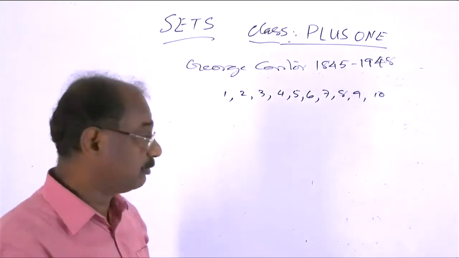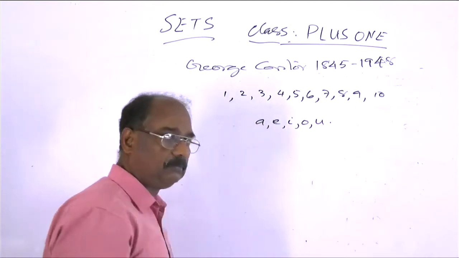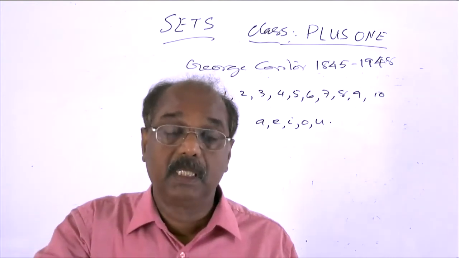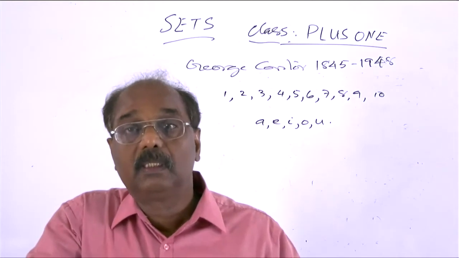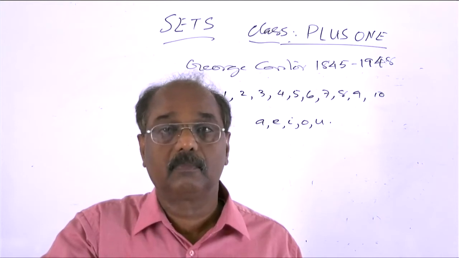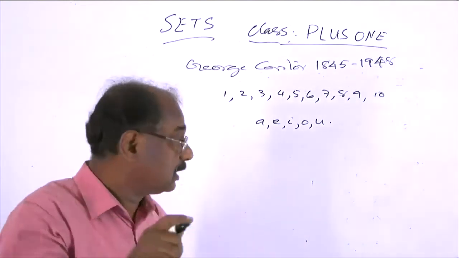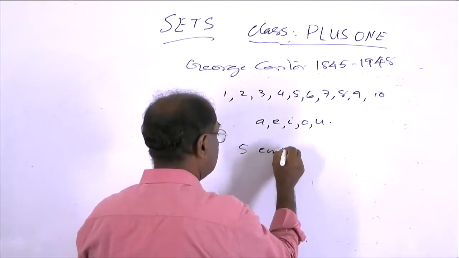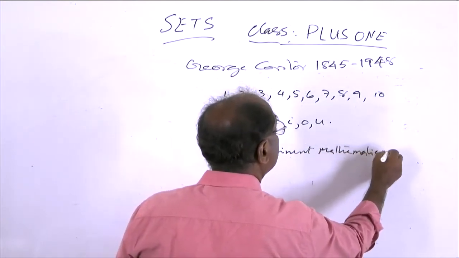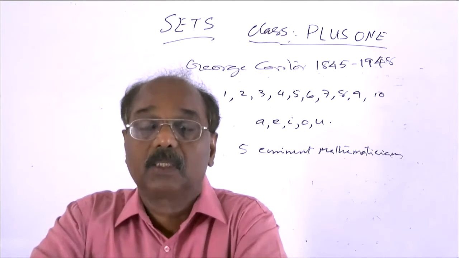The collection consists of A, E, I, O, U. Then another collection: the names of 5 eminent mathematicians of our country, India. So consider these 3 collections.